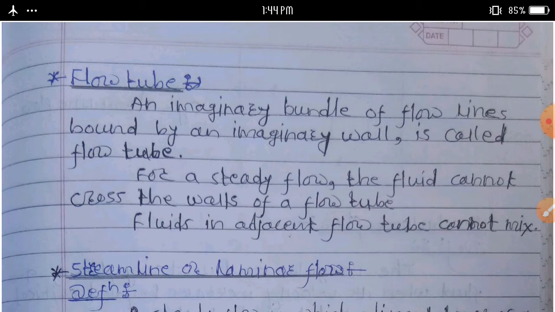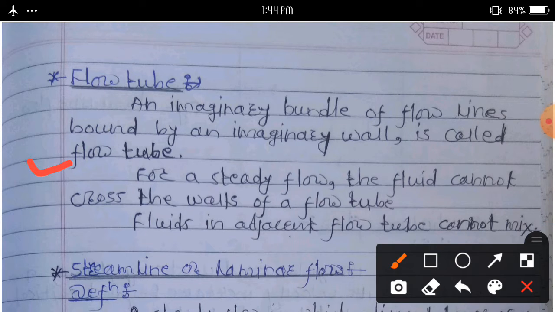Another term is flow tube. What do you mean by flow tube? Definition: an imaginary bundle of flow lines bound by an imaginary wall is called a flow tube. For a steady flow, the fluid cannot cross the wall of a flow tube. Fluid in adjacent flow tubes cannot mix.